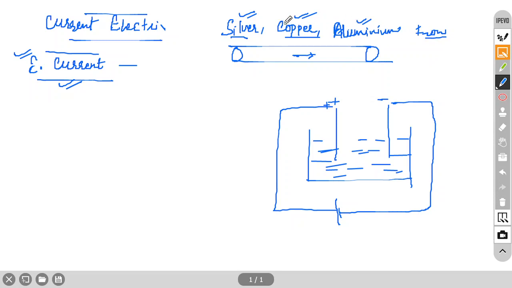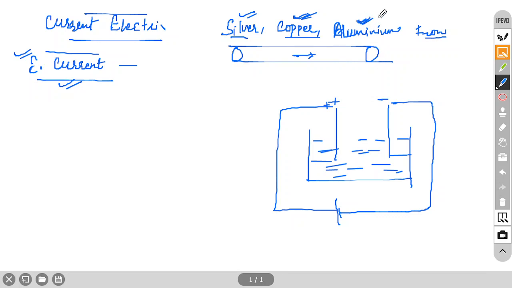Because copper is a little more costly than aluminum, sometimes we don't use copper also. Aluminum is the most abundant metal, I think you know this from the metallurgy chapter in chemistry. So we have so much aluminum in the earth's crust.